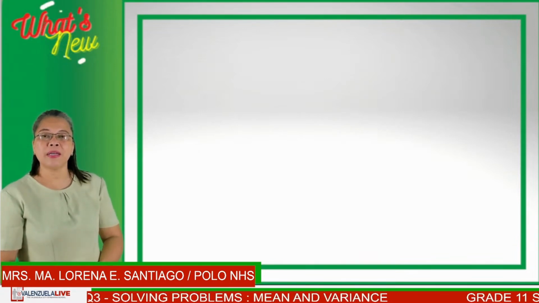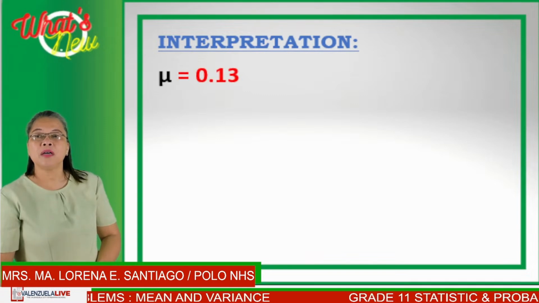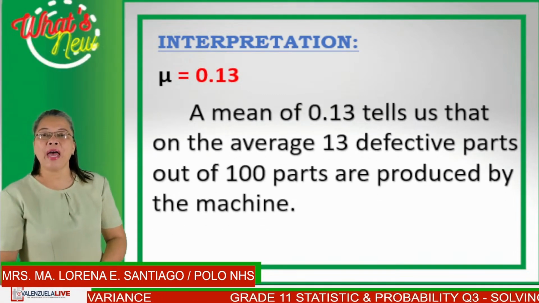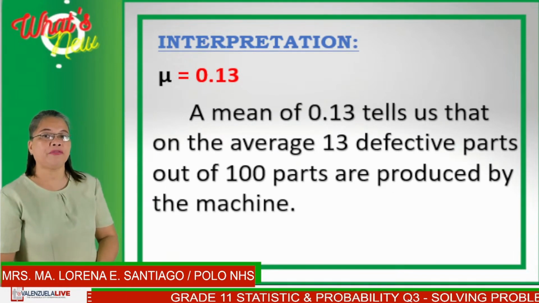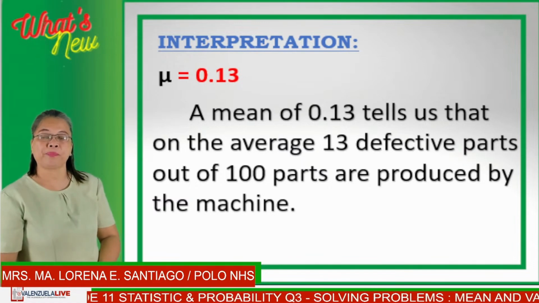So what does the mean and variance tell us about the problem? A mean of 0.13 implies that on the average, there will be 13 defective parts out of 100 parts produced by the machine.